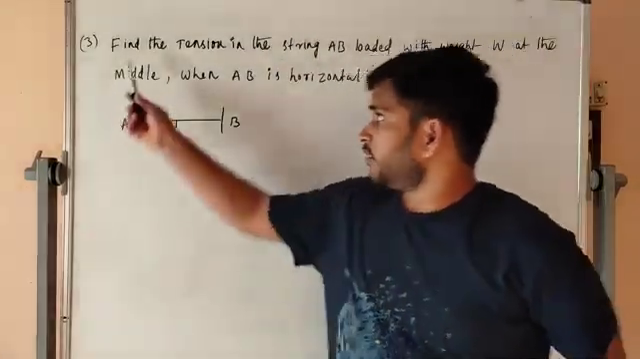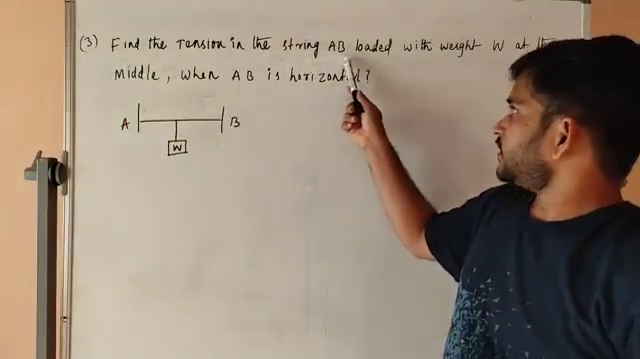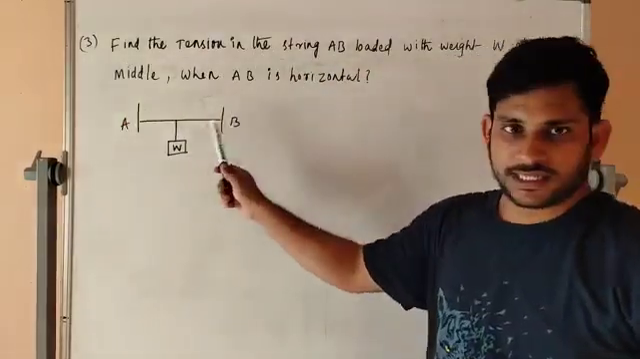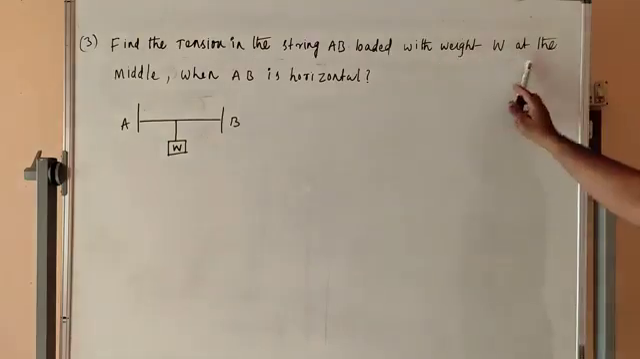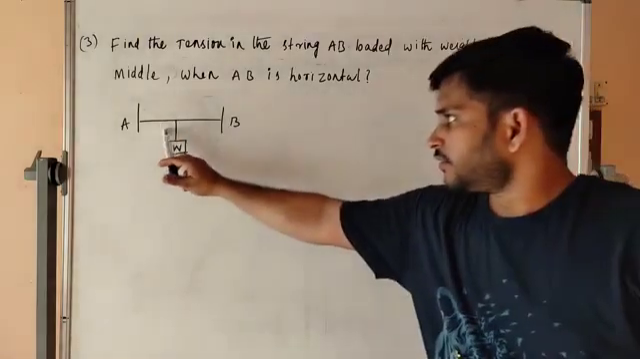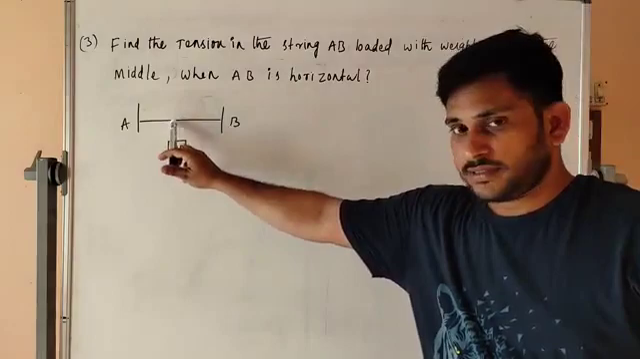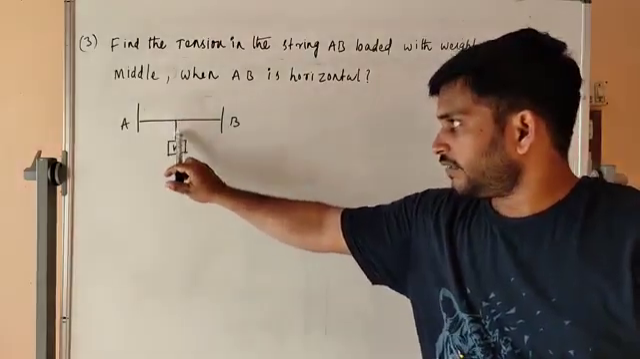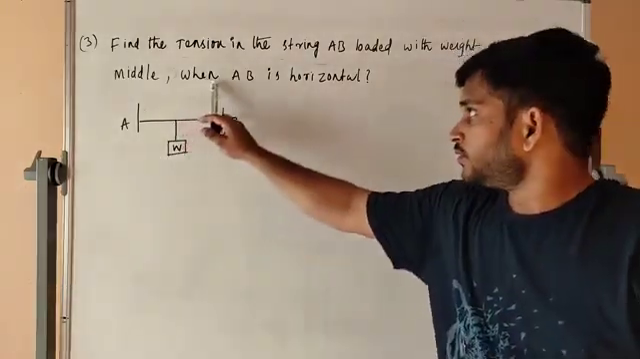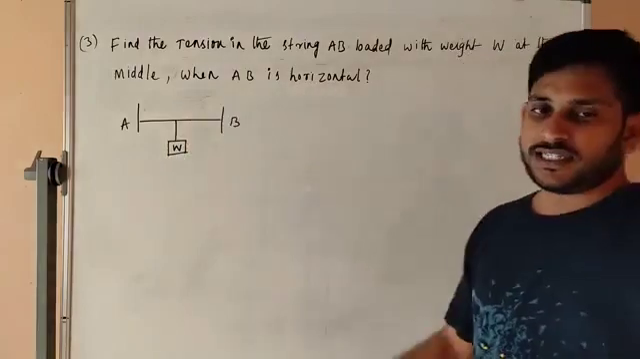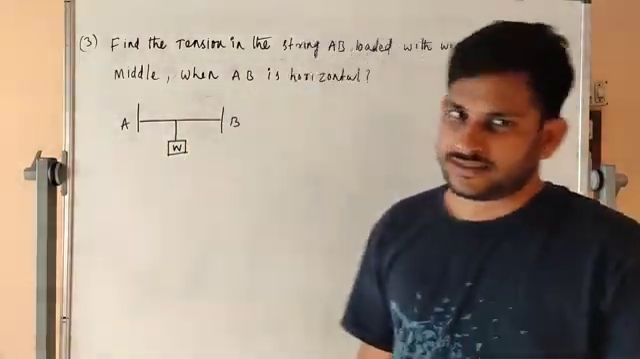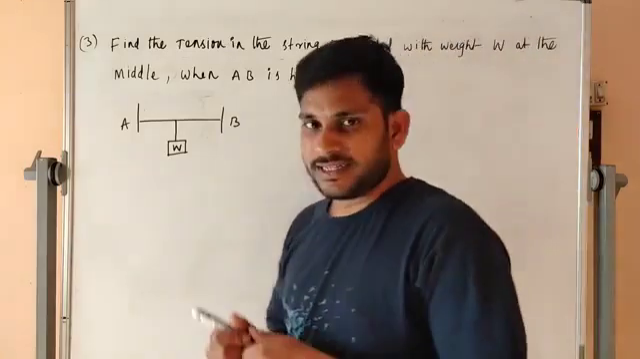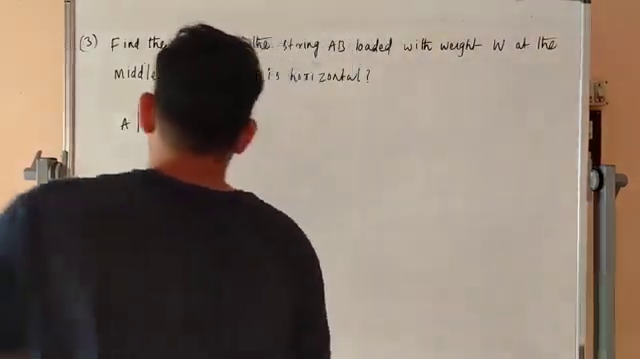So here, find the tension in the string AB. This is the string AB, loaded with weight W at the middle. So at the middle the weight W, when AB is horizontal. Simply here also we have to find the tension. Okay, now we will discuss how to solve.